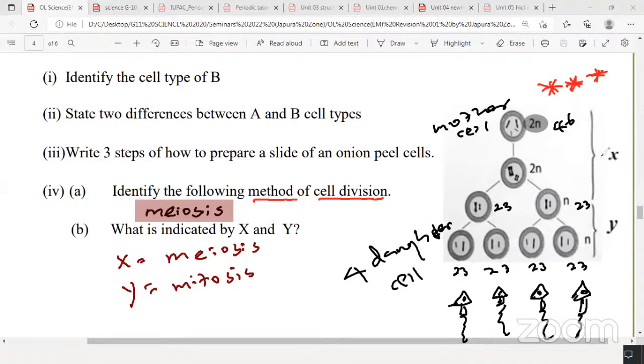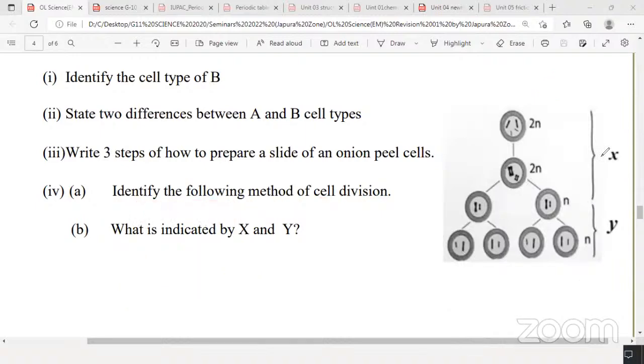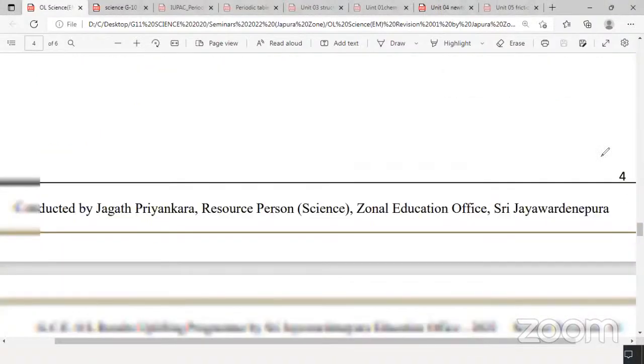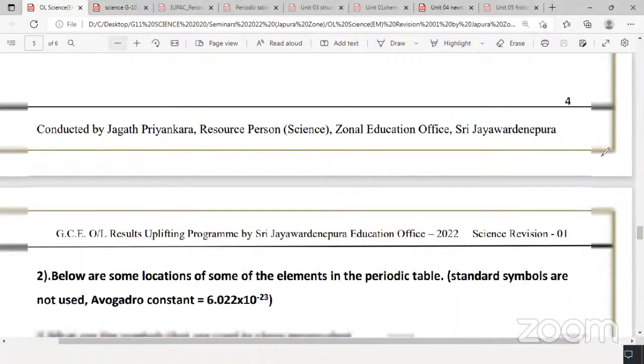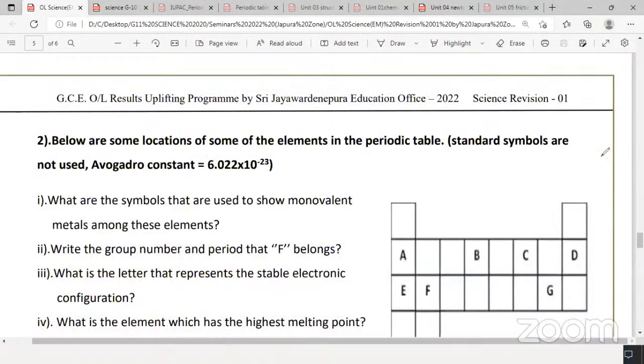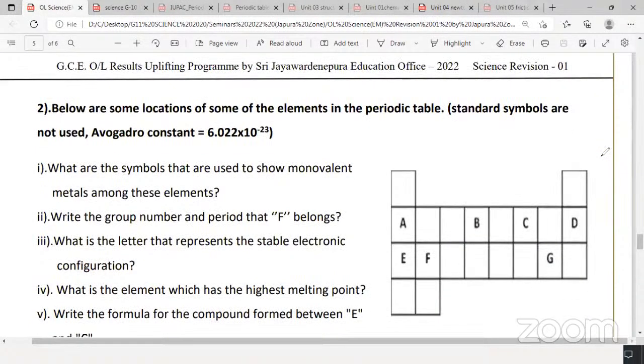Next part, I'll erase the screen. This diagram is important. Mitosis also you should know. Now, cancer cells are formed by which method? Meiosis or mitosis? Cancer cells are formed by mitosis. If you want to write here, cancer cells are produced by mitosis. Right. Then next one, below are some logos.